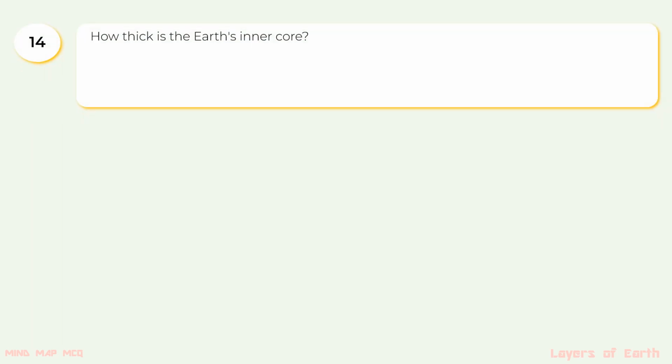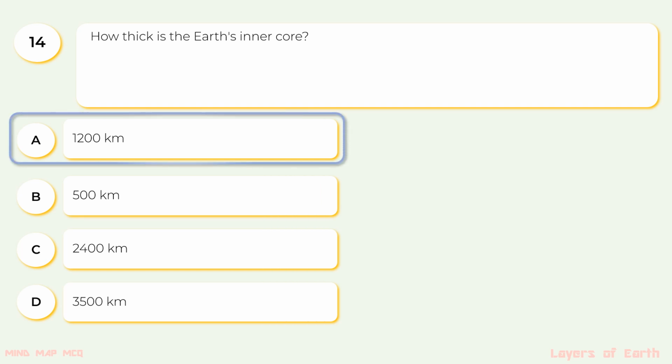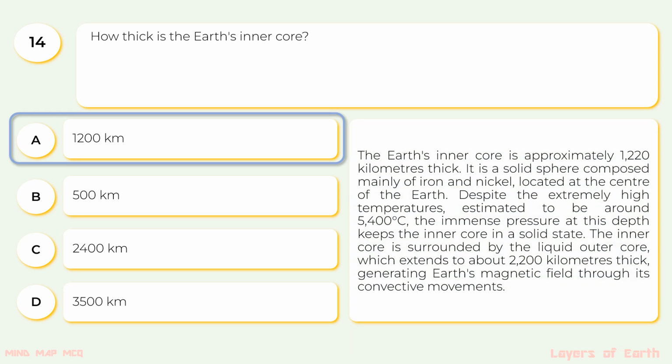14. How thick is the Earth's inner core? The options are A. 1200 kilometers, B. 500 kilometers, C. 2400 kilometers, D. 3500 kilometers. The correct option is A. 1200 kilometers. The Earth's inner core is approximately 1220 kilometers thick. It is a solid sphere composed mainly of iron and nickel located at the center of the Earth.